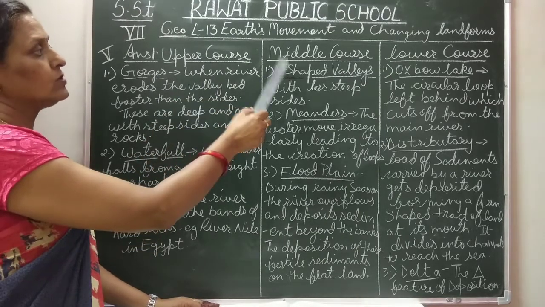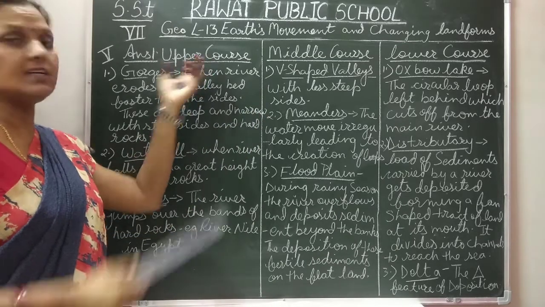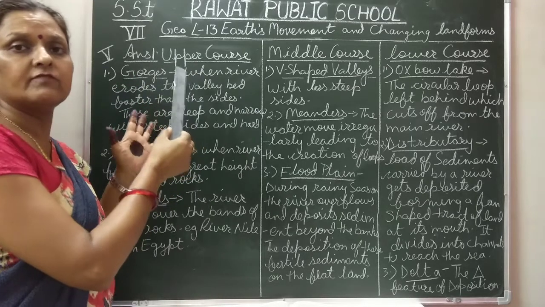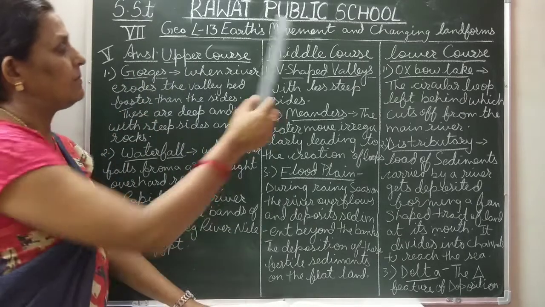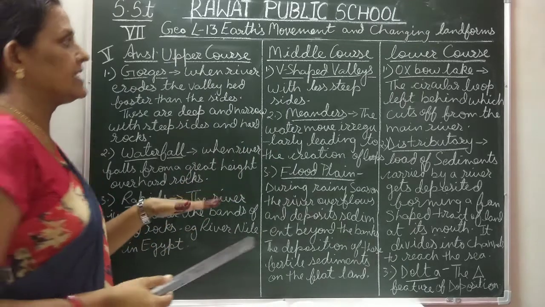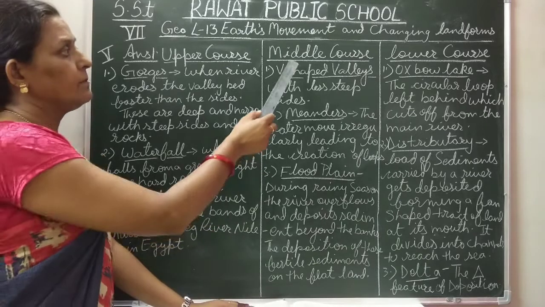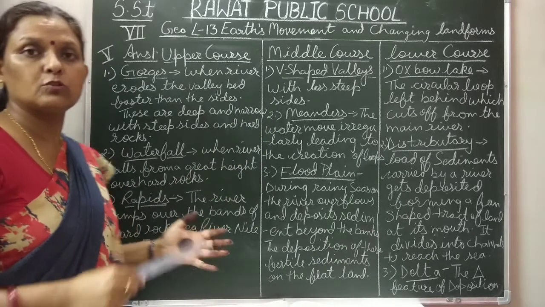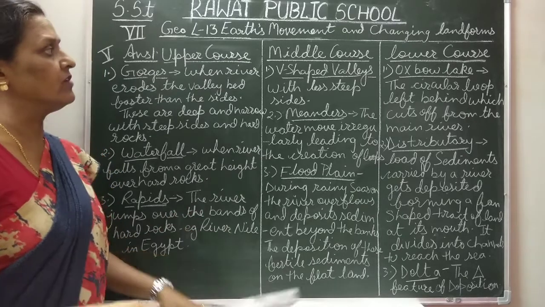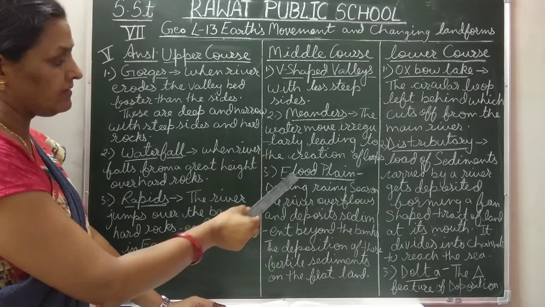In the middle course, one more thing: in the upper course, as the river is coming from the mountains, the main work of the river here is erosion. But in the middle course, the slope of the area is not so steep. So in the middle course, the work of the river is not only erosion, but also transport and deposition. Now V-shaped valleys, meanders and floodplains are formed.